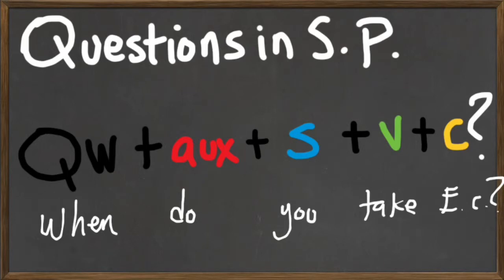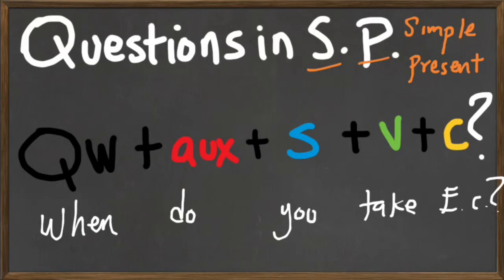The next item is questions in simple present. Let me write it there. Simple present. Okay, so the formula is quite simple, but it's always the same. Don't forget, memorize this formula. It's very, very important.